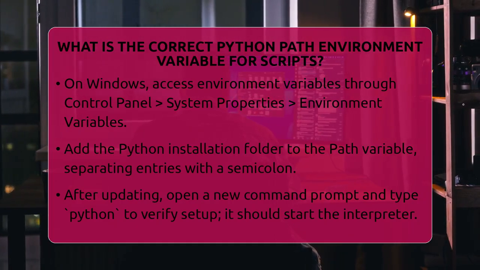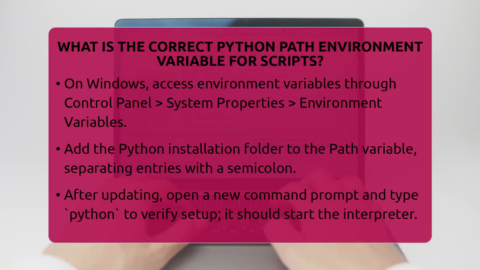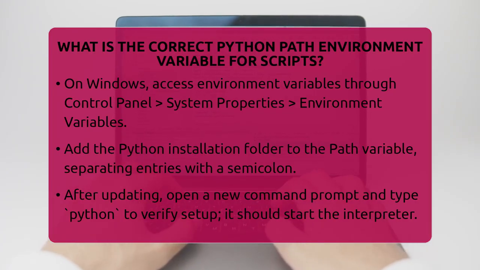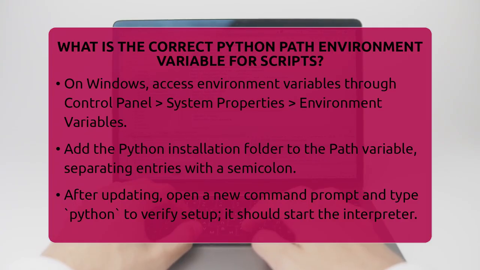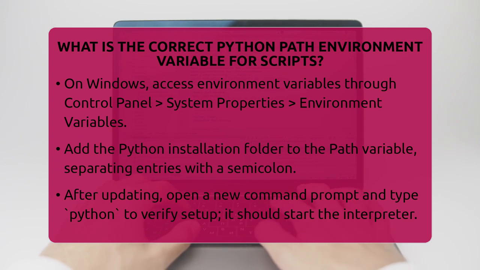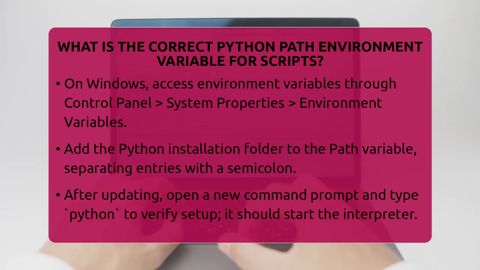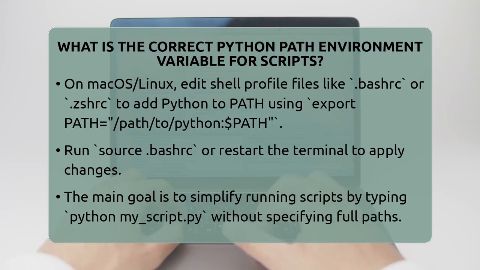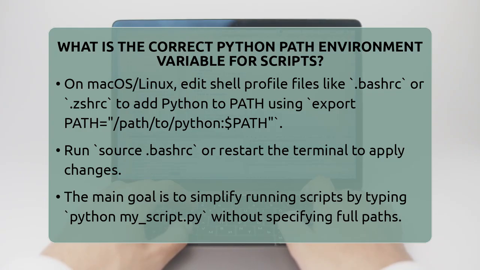On macOS or Linux, you usually edit a shell profile file like .bashrc or .zshrc. You add a line that says export PATH equals the directory of your Python installation plus a colon and then $PATH. For example, export PATH=/usr/local/bin:$PATH. This command adds the folder to your path so your system can find Python when you type python in the terminal. After editing the file, run source, or restart your terminal to apply the changes.